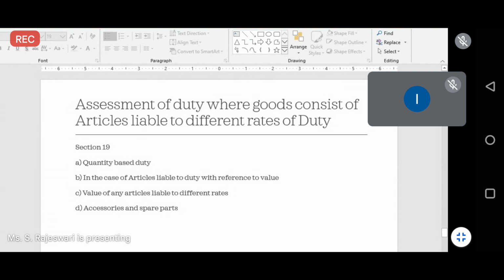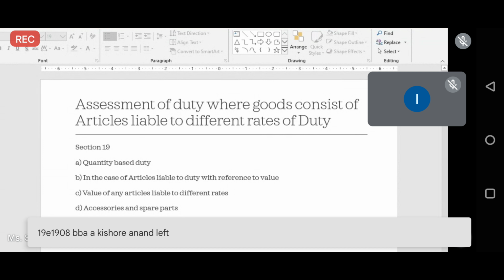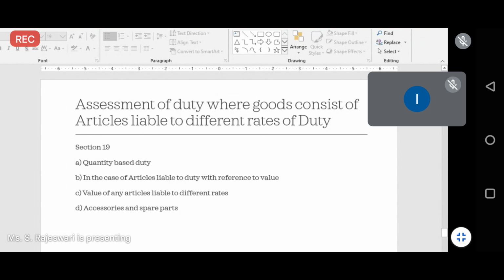First one, we are talking about the quantity which you are bringing. For a certain quantity you will be exempted from tax, and above that particular quantity you will be charged duties. That is the first category. Second, it is in terms of article. If the article is of the same rate, then it will be charged at the rate at which it is imported. If it is two different rates, then the highest rate will be taken for the tax rate.